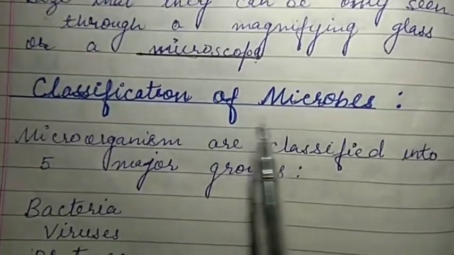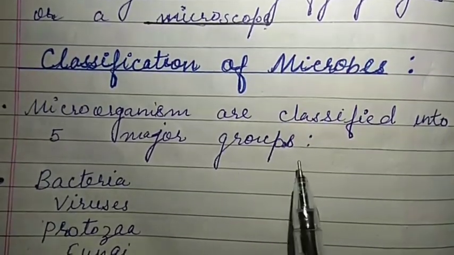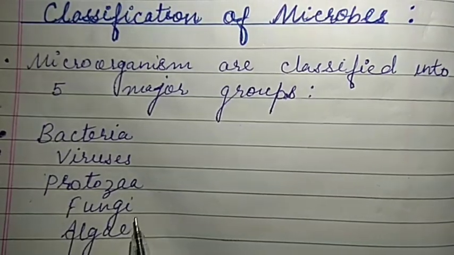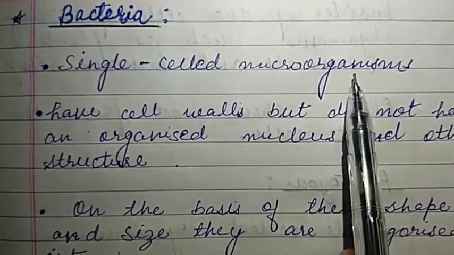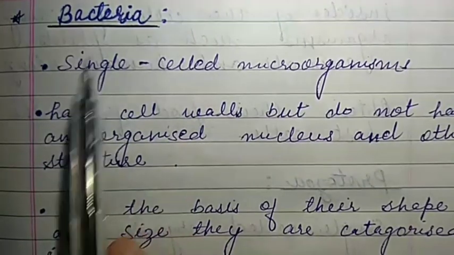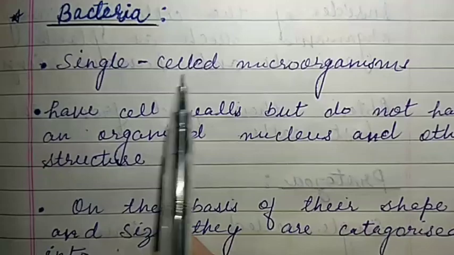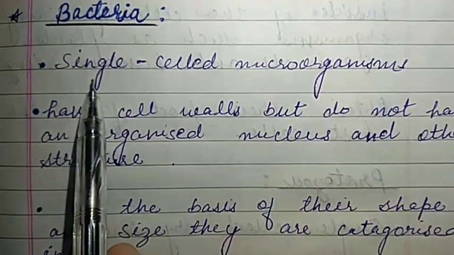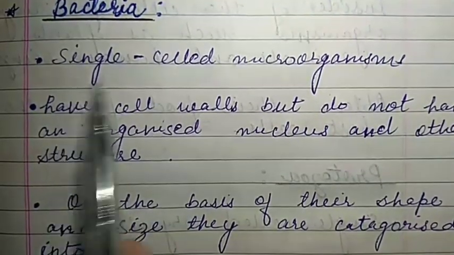Let's see. Here I have written classification of microbes. Microorganisms are classified into 5 major groups: bacteria, viruses, protozoa, fungi and algae. The first is bacteria. Bacteria is a single-celled microorganism. Why is it called single-celled? Because the body is made up of a single cell. If an organism's body is made up of many cells, it is called a multicellular organism.